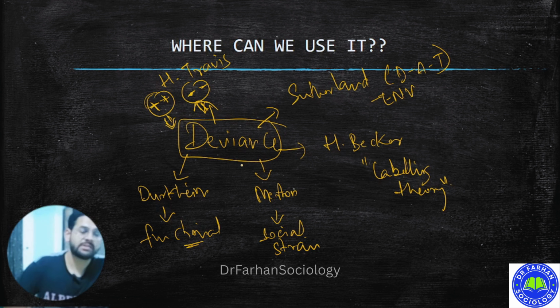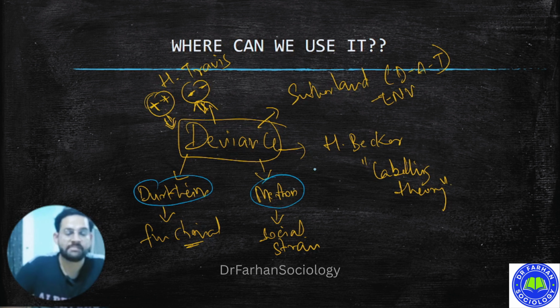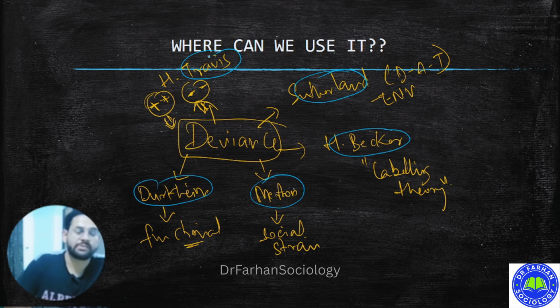So deviance is one concept, and it has been discussed by different groups of sociologists. At one end, we have Durkheim, who is trying to say it is good. Merton is telling it is an imbalance between the means and the goals. Howard Becker says it is a bad name given to an individual. Sutherland is trying to tell it is based on the environment. Travis is trying to tell it is on the basis of bonds. That's it in today's series on deviance.